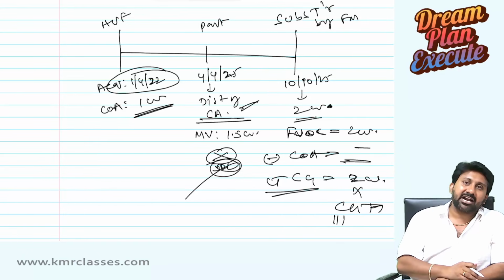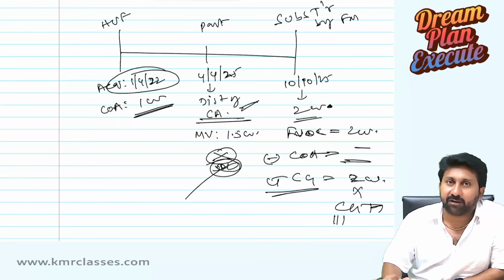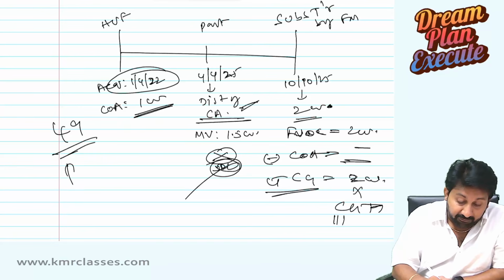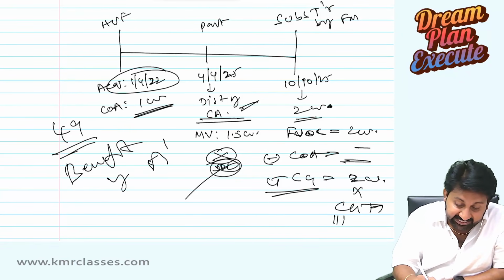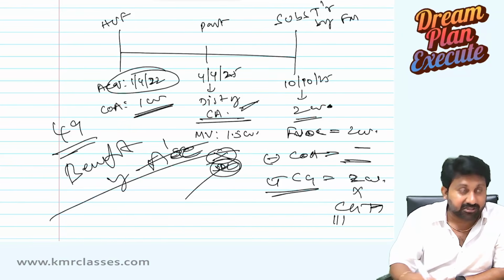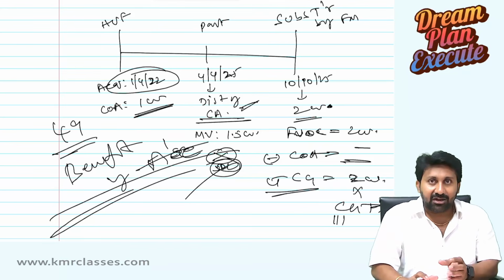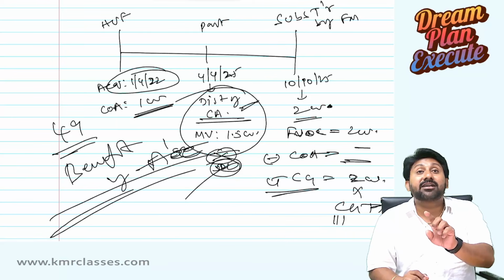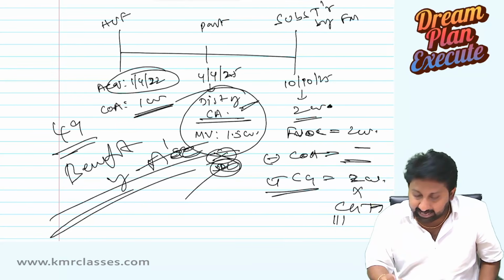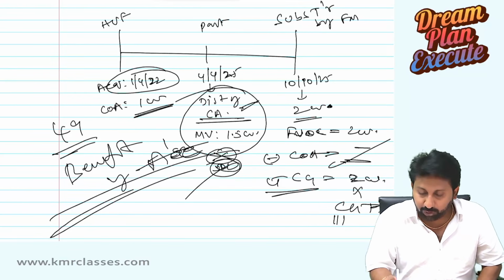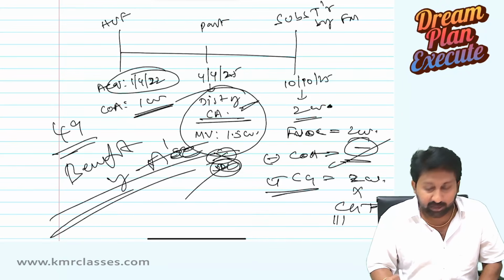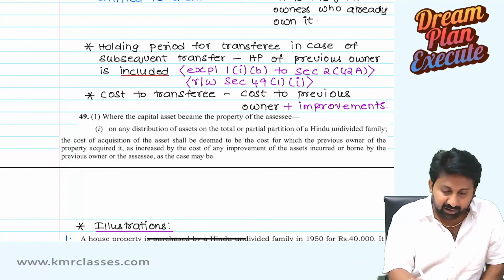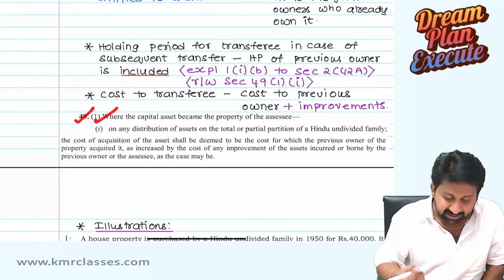From this, what do you understand? Huge tax will be levied on this person. To eradicate that, section 49 came for the benefit of the assessee. This is not to torture or harass the assessee. It says that though there is no real cost of acquisition here, consider the cost of acquisition of the previous owner as your cost of acquisition. Therefore, you should not take a 0 value here; you should take 1 crore. This is what is said in section 49, subsection 1.